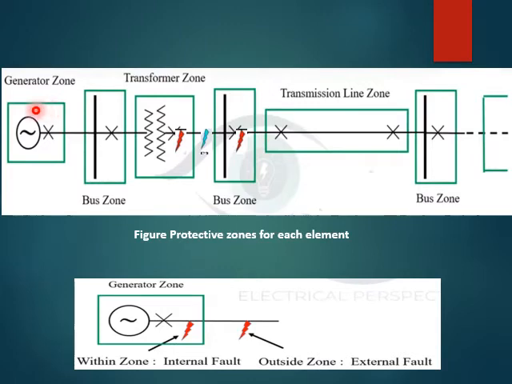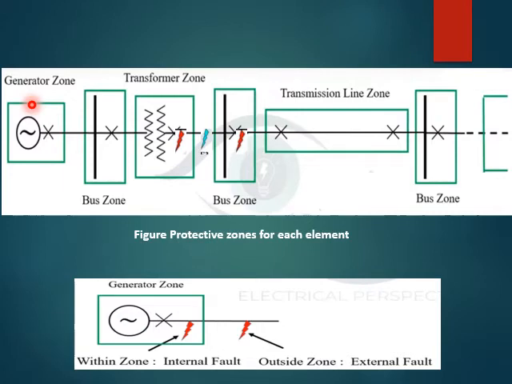So the generator is connected to a bus bar, and from the bus bar it is given to the transformer. Again from the transformer it is given to another bus bar, and from the bus bar it is given to the transmission line. So from here the power is transmitted through the transmission line and further. Now the X marks indicate the circuit breakers.